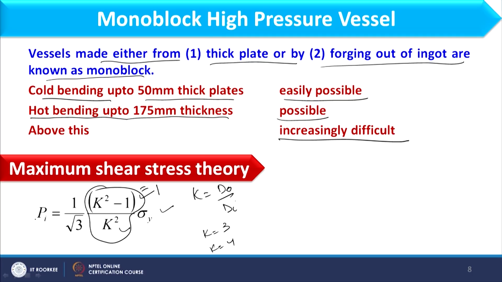So, what is the point? I cannot exceed the pressure after a certain limit, even if I increase the k value many folds. What is the meaning of this? If I keep on increasing the thickness, it will still not be able to sustain more pressure than the limited value, and that limited value is decided by keeping this factor as 1.